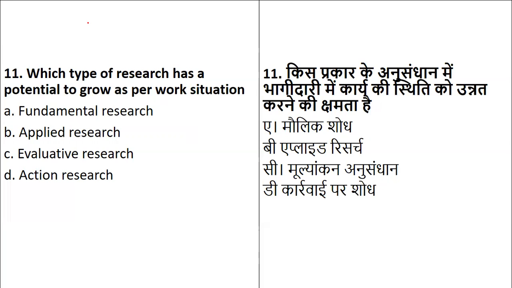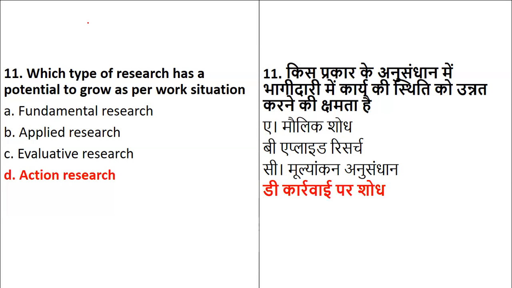You can say progress, you can say development as per the situation. Whatever the situation, it has a progressive impact. So the one which has a potential to grow as per the situation is action research.